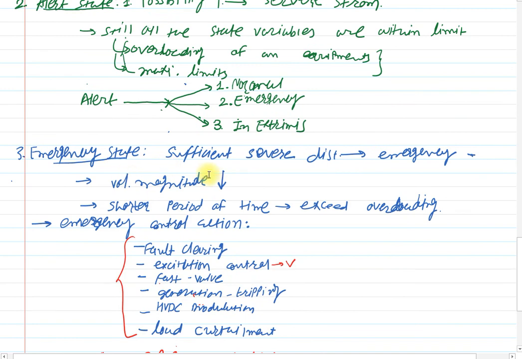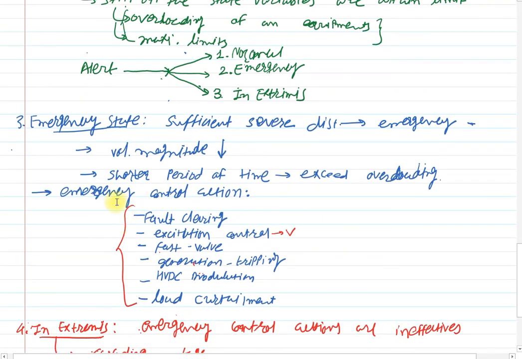Clear? In emergency conditions, with sufficiently severe disturbances, the voltage magnitude of all the buses will be reduced for a short period of time. All the equipment exceeds overloading conditions, then you can use the emergency control actions.